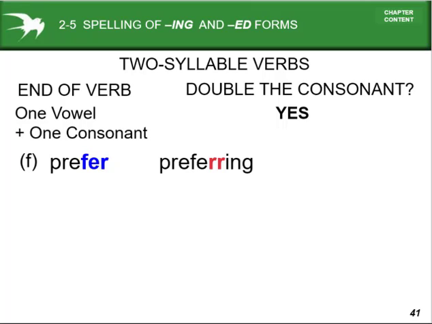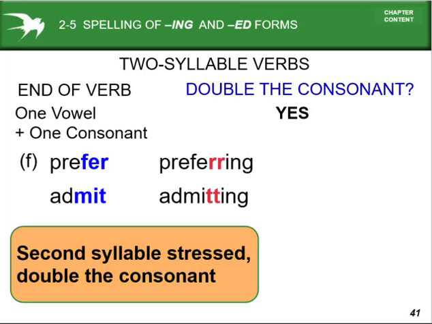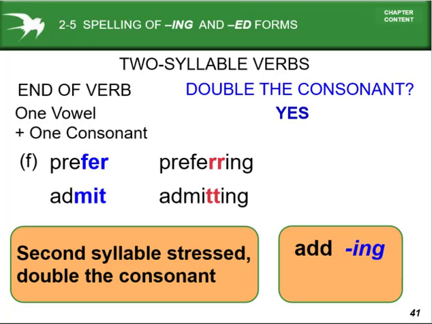Look, prepare, preparing, and admit, admitting. A second syllable and double consonant. When you give the stress in the second syllable, so we have to double the consonant.